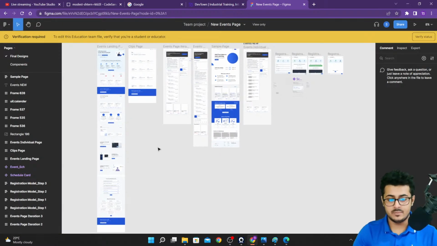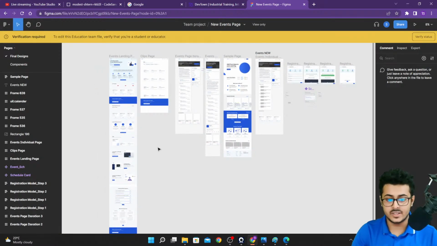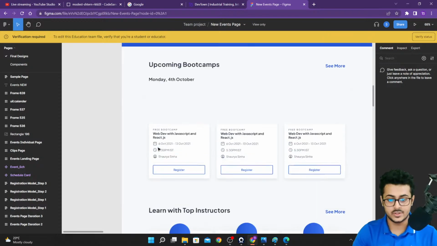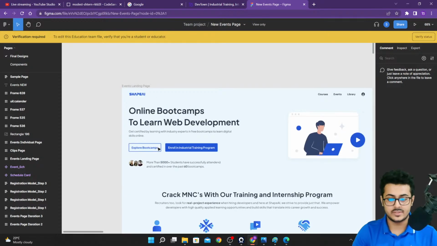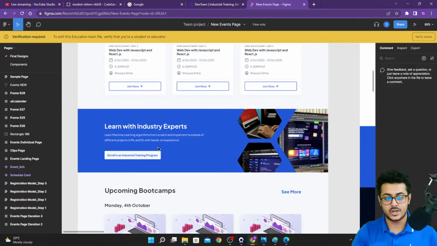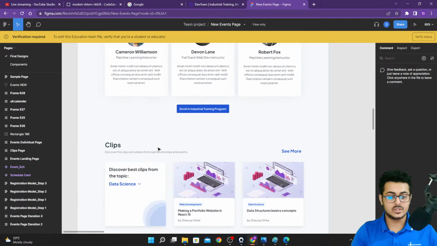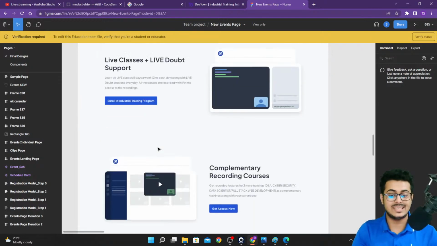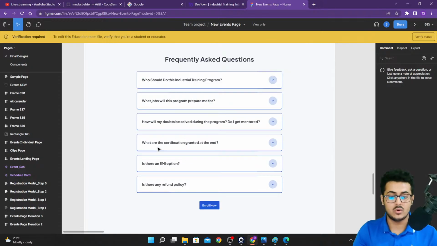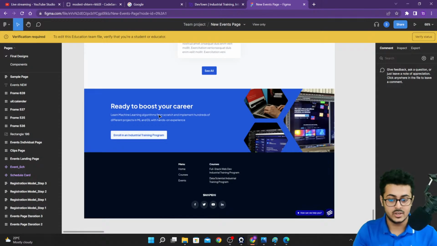As you're able to see, before creating the website itself, we go through a lot of iterations to create how our website should look, as you can see right over here. This was one of the early websites that we were going to create. Early on, our startup was called Shape AI, so this is what the website looked like at that point in time. This is not a website itself, just an image of how the website should look.